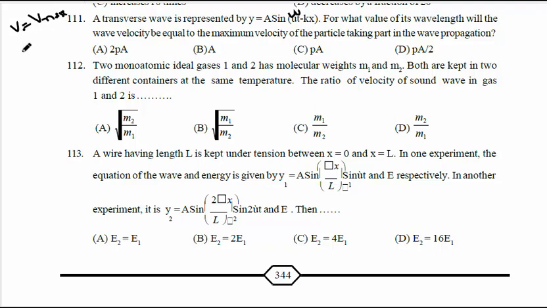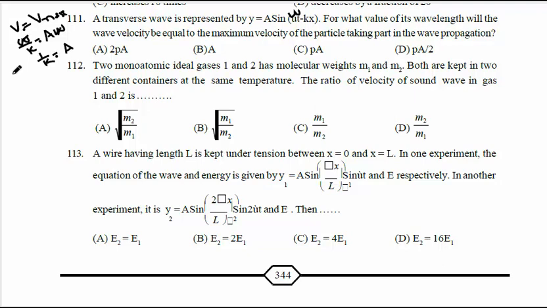Wave velocity is how much? It is omega by k. Wave velocity can be written as omega by k, and maximum velocity of the particle is what? A omega, where A is amplitude. So from this omega cancels. So what will be the answer? 1 by k equal to A. So now we want wavelength. So 1 by k equal to A.